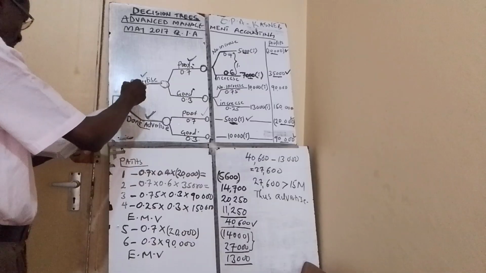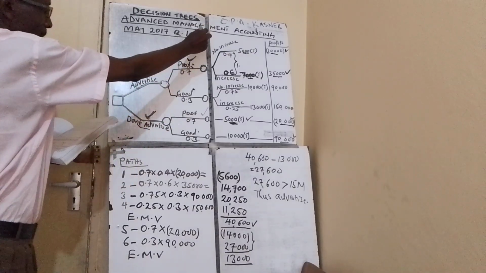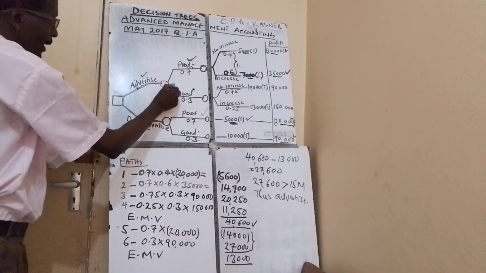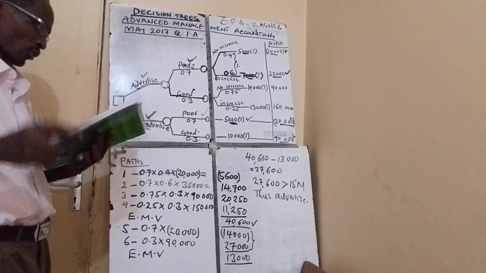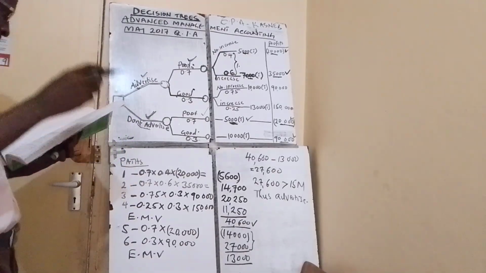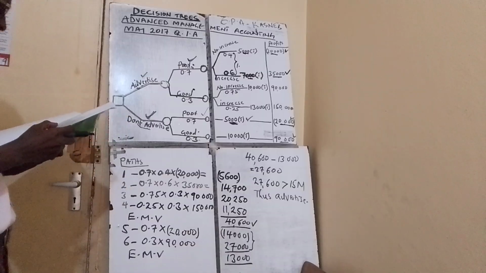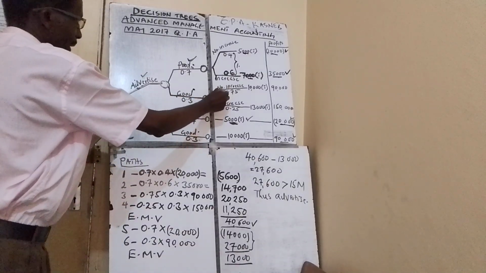If the concert is advertised and the weather is good, you do not go up there. That is when the weather is poor. We are saying advertised and the weather is good, so you follow this one. And the weather is good. If the concert is advertised and the weather is good, there is a 25% chance. So you are coming here.